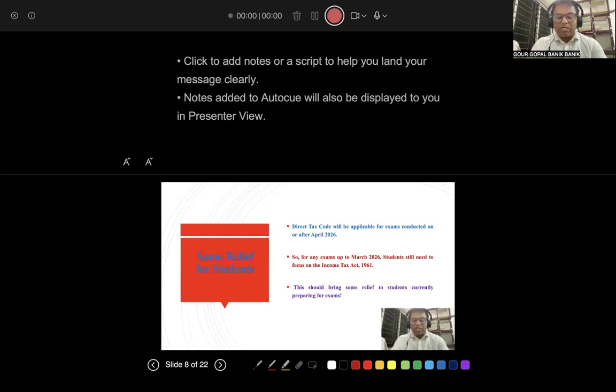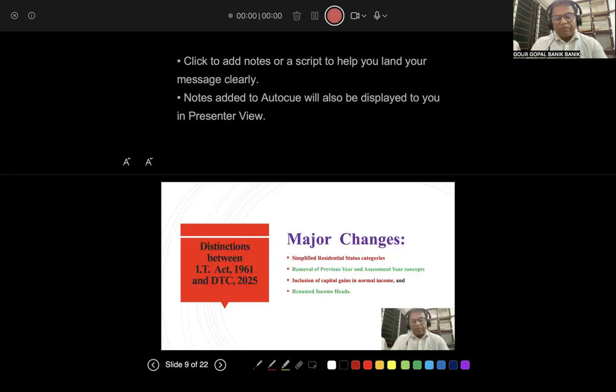So students will be happy that they are not immediately compelled to learn DTC 2025, but it is advisable to get some knowledge about this so that in future they will go into the depth of it. Then let me show you there are certain changes. What major changes are coming with the DTC 2025, which were not there in the IT Act 1961.